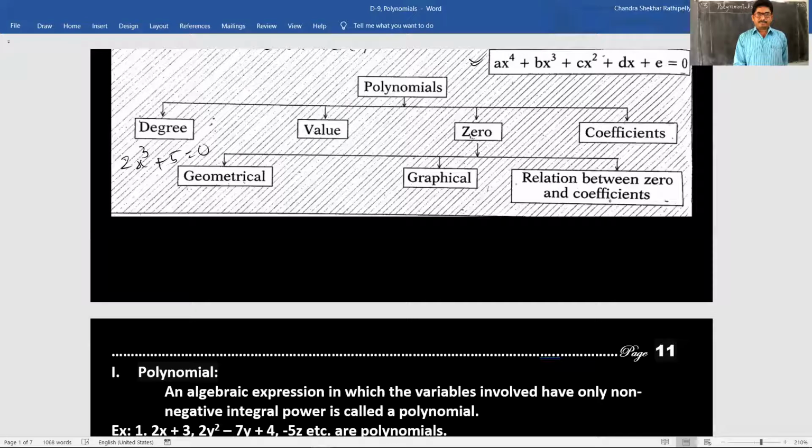Here, x minus 2 is equal to 0. What is the value of this polynomial? This is also a linear polynomial. If you substituted 0 here, that equation is not satisfied. Which value satisfies this? That is x is equal to plus 2.